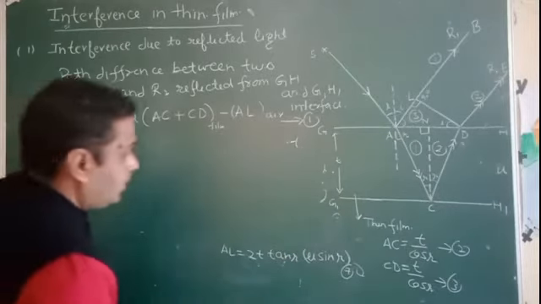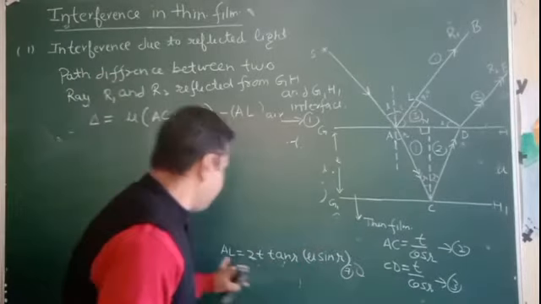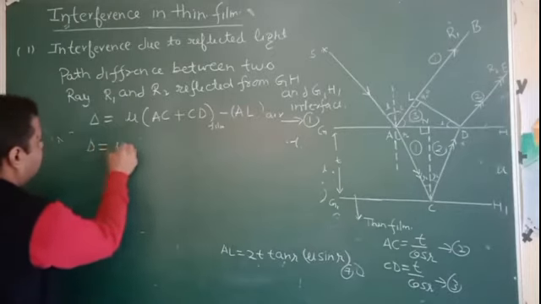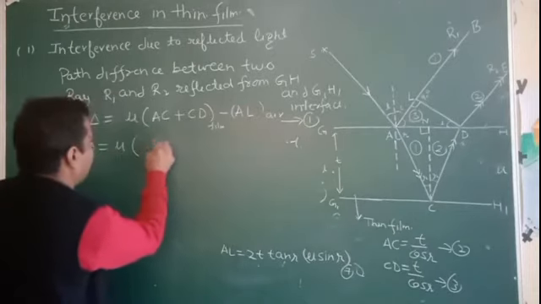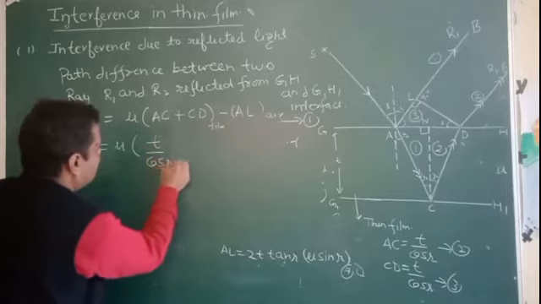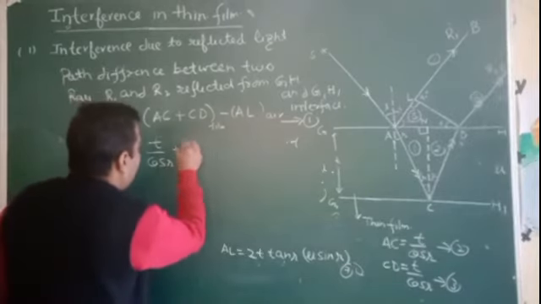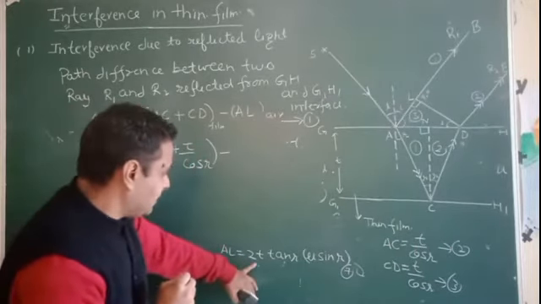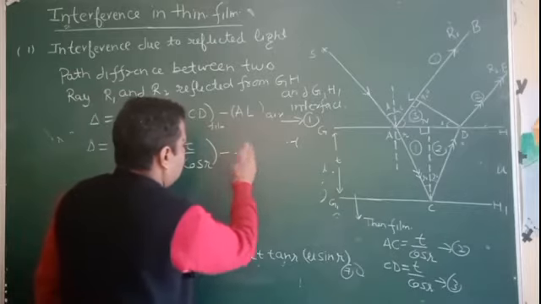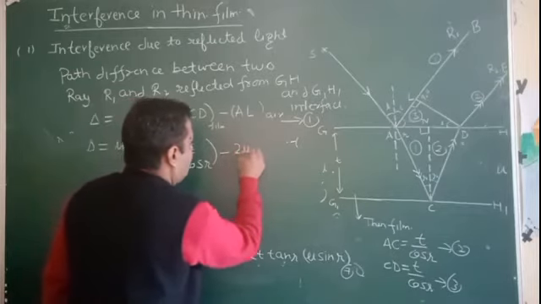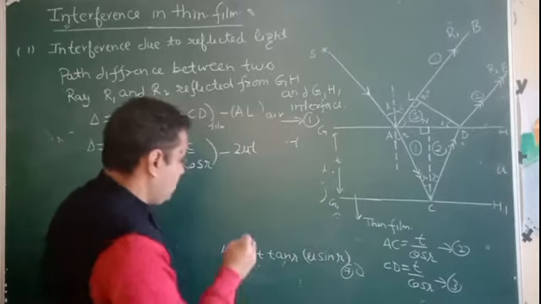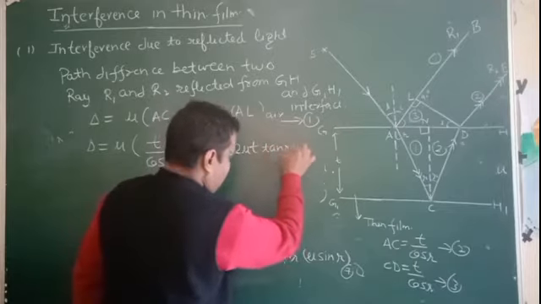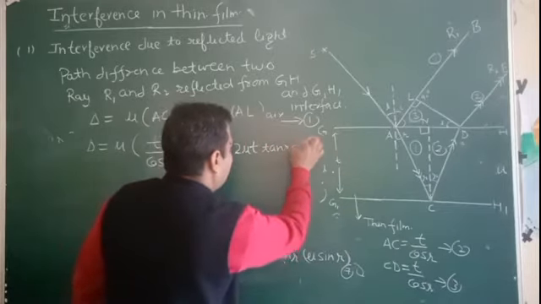Now by putting the values of AC, CD and AL in equation 1, the total path difference is mu times (AC plus CD) minus AL. That is mu T by cos r plus T by cos r minus 2T tan r sin i, which is 2 mu T by cos r minus 2 mu T tan r sin r.